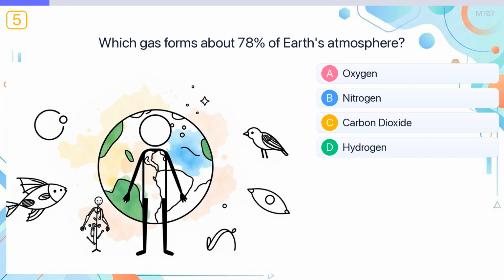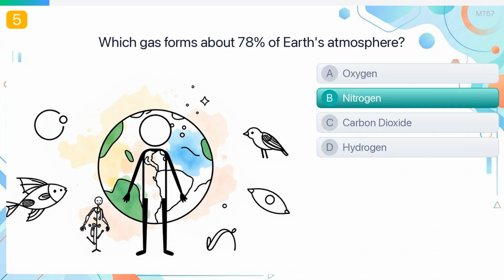Which gas forms about 78% of Earth's atmosphere? The answer is nitrogen. Nitrogen makes up around 3/4 of the air we breathe.